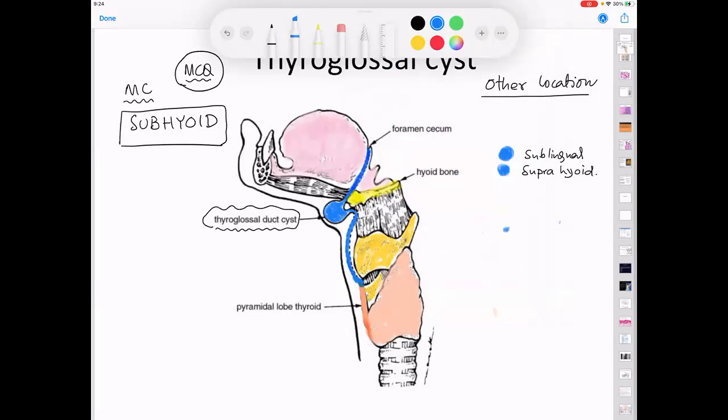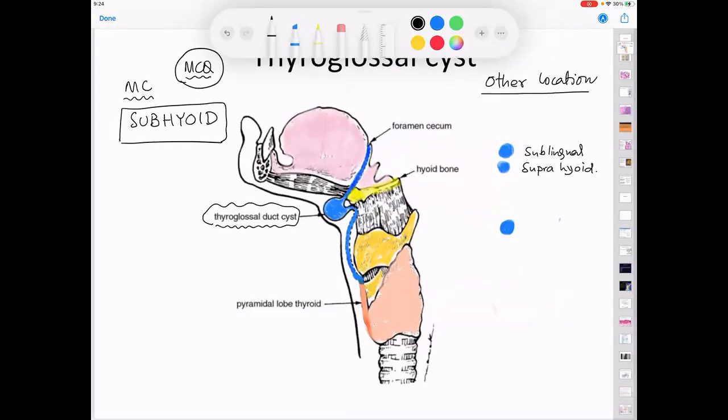It can be in front of the laryngeal cartilage. So if it is in front of the laryngeal cartilage, it will be called prelaryngeal. Or if it is in front of the cricoid, what will this be called? Precricoid.